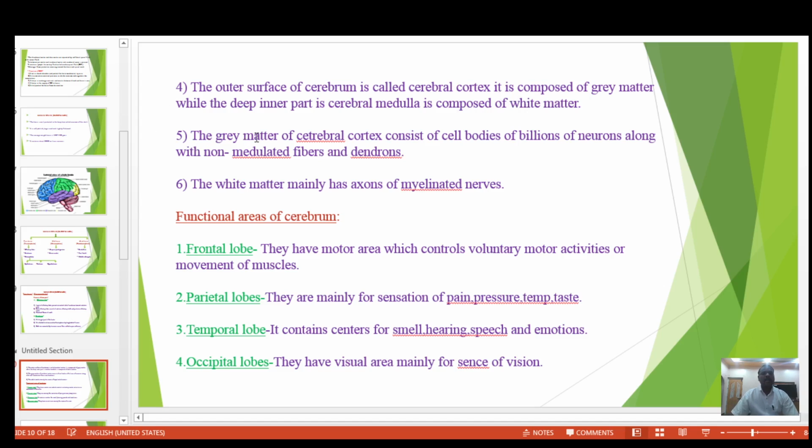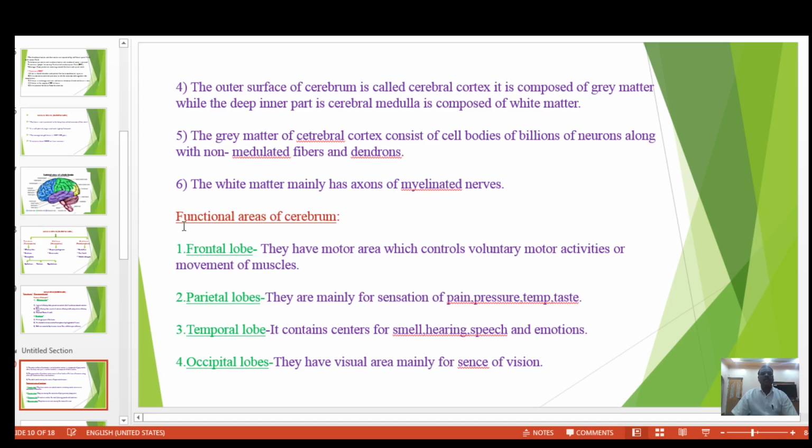Next, the gray matter of the cerebral cortex consists of cell bodies of billions of neurons along with non-myelinated fibers and dendrons. The white matter mainly has axons, that is, it consists of myelinated nerves.